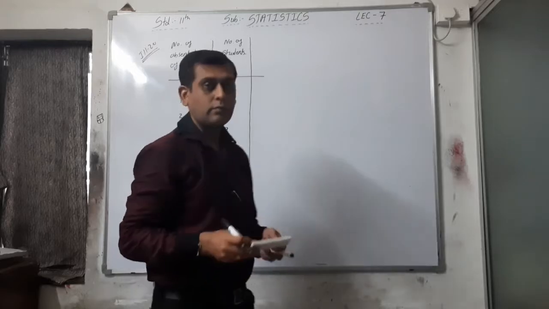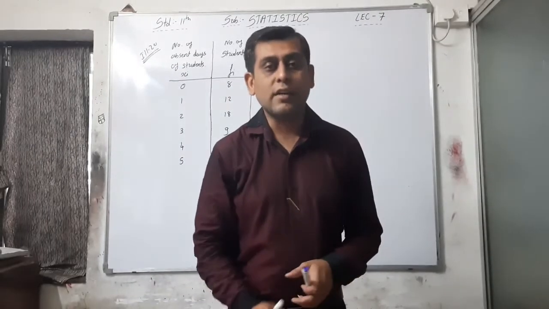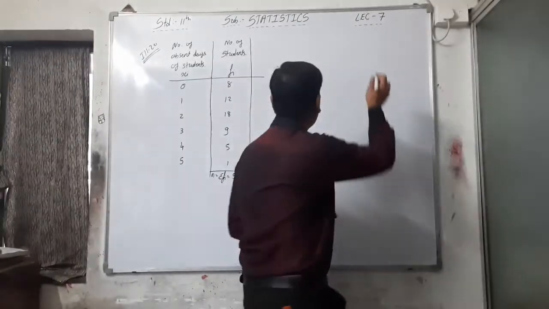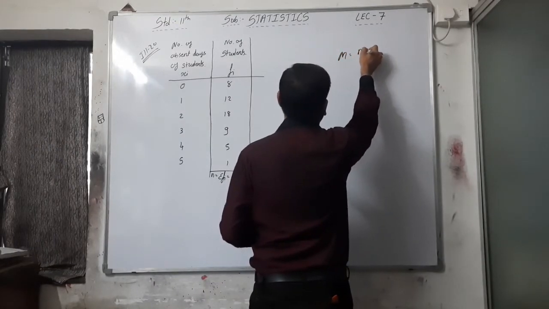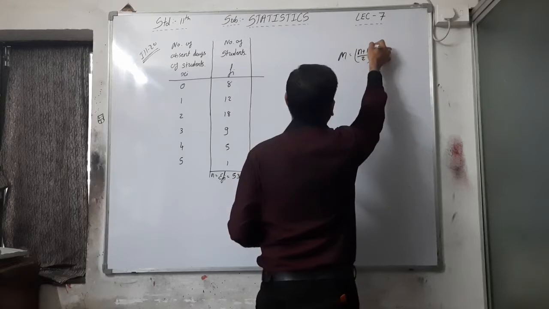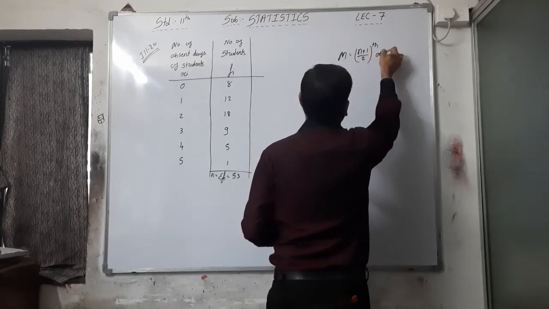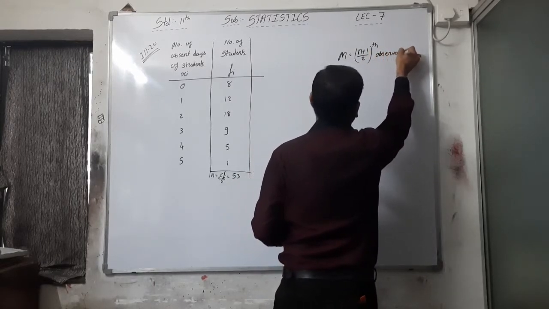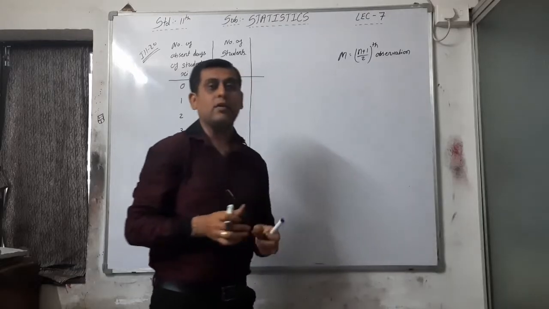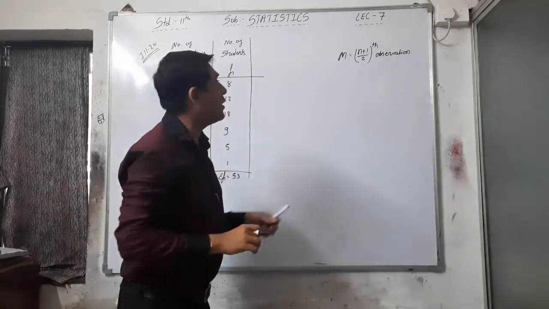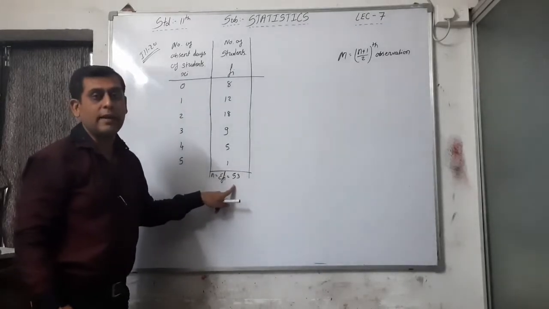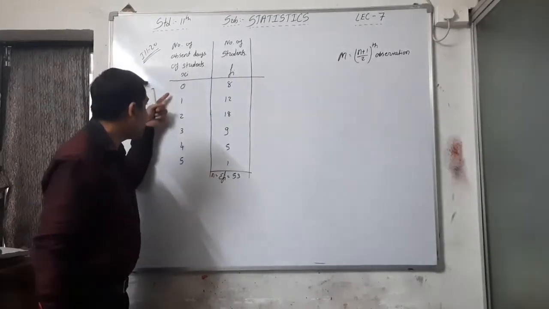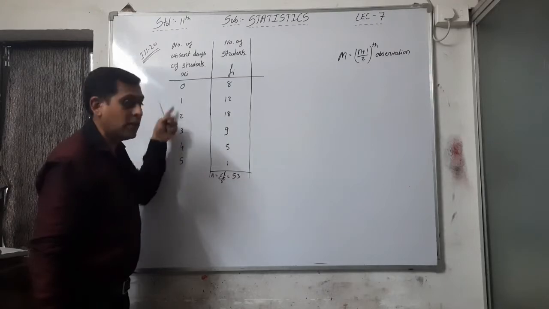See, whenever a discrete distribution is given, the formula for median is equal to (n plus 1) by 2th observation. There is no change in the formula. It is just like ungrouped data, right? But here we have to take n is equal to 53, not 0, 1, 2, 3, 4, 5, that is 6 observations.